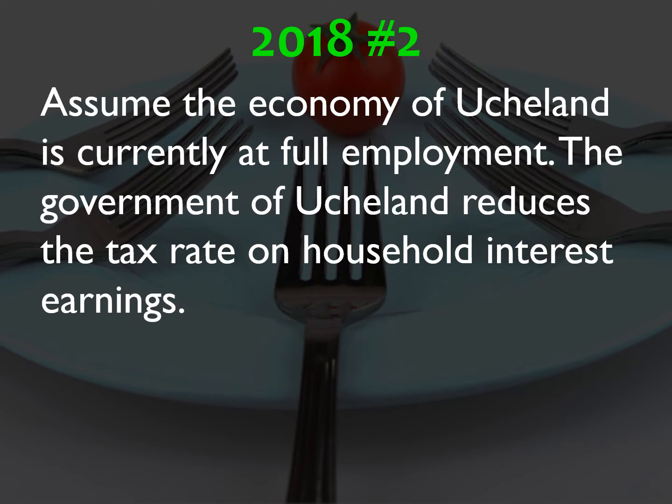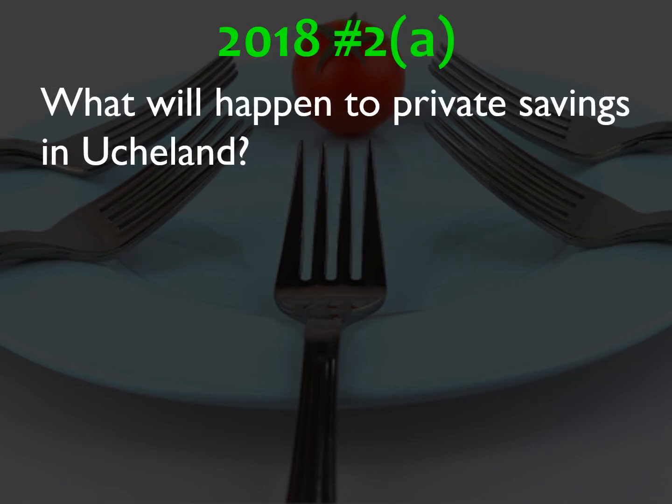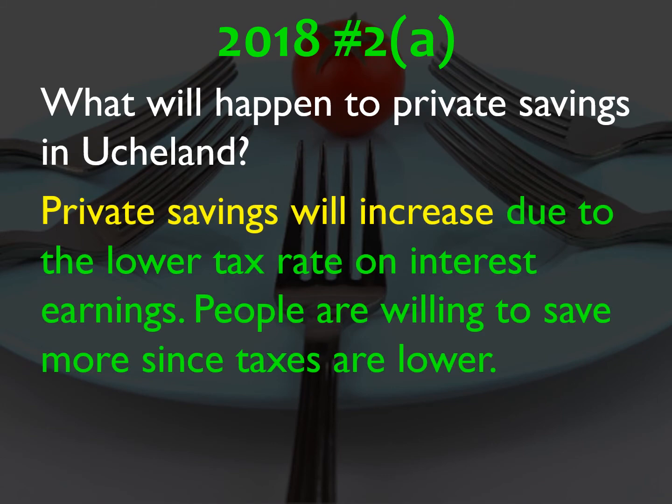Number 2, assume the economy of Land is currently at full employment. The government of Land reduces the tax rate on household interest earnings. Part A, what will happen to private savings in Land? So private savings will increase because of the lower tax rate on interest earnings. So now people are more willing to save their money because they won't have to pay as many taxes.